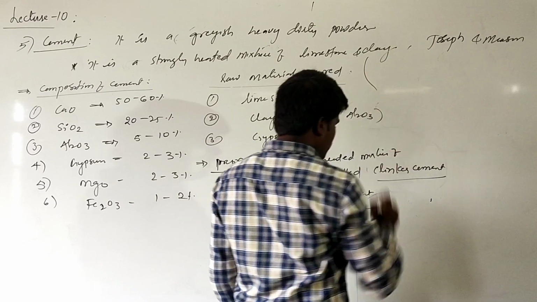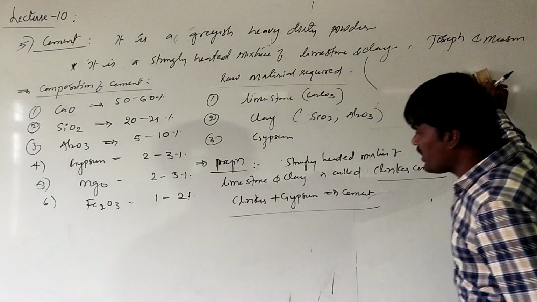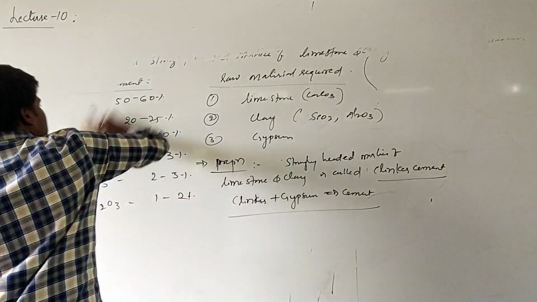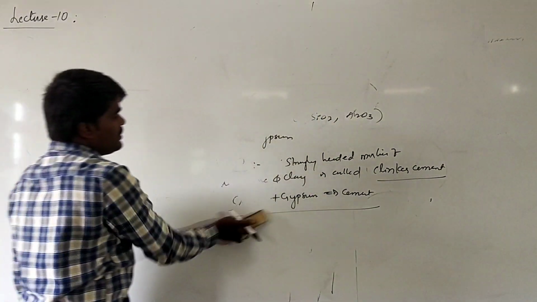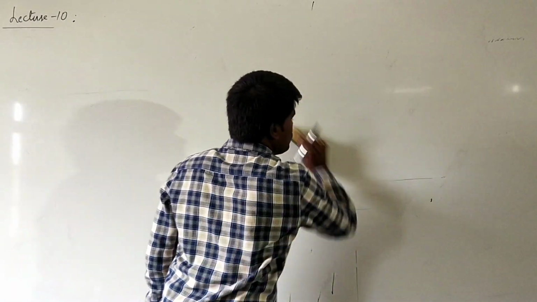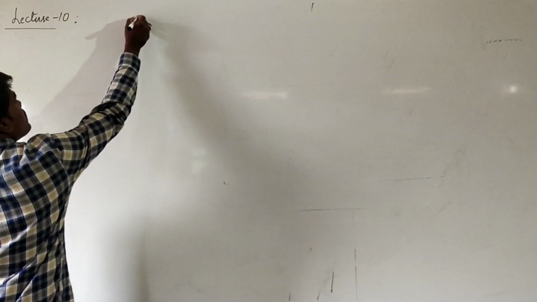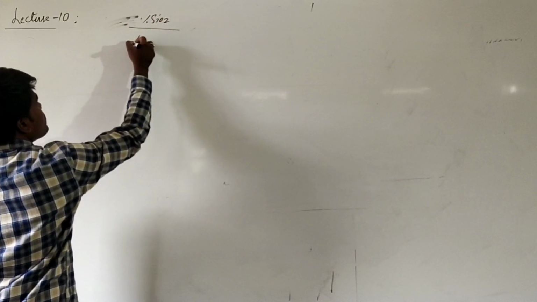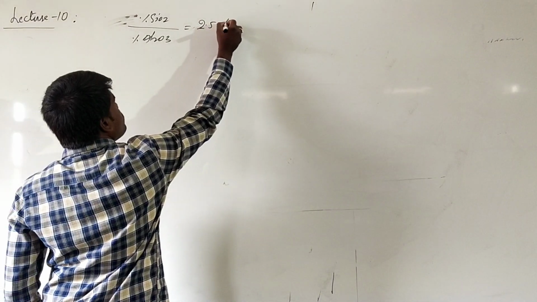Now, the important aspect of cement is that the ratio of silica to alumina and the ratio of calcium oxide to the other oxides should be maintained at a specific value to get an appropriate cement. The ratio of silica to alumina in cement should be in the range of 2.5 to 4.